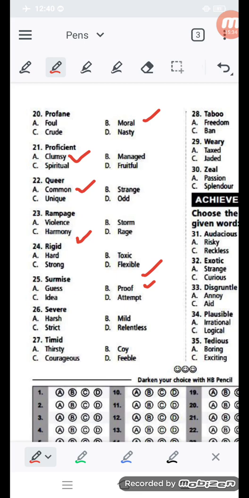26 number, severe. Severe means very serious or harsh. Then it is not matching with the mild. Mild, that means normal. Timid. 27, you can see, timid, its correct opposite word is courageous. Courageous means having power, fearless. Timid means with fear.